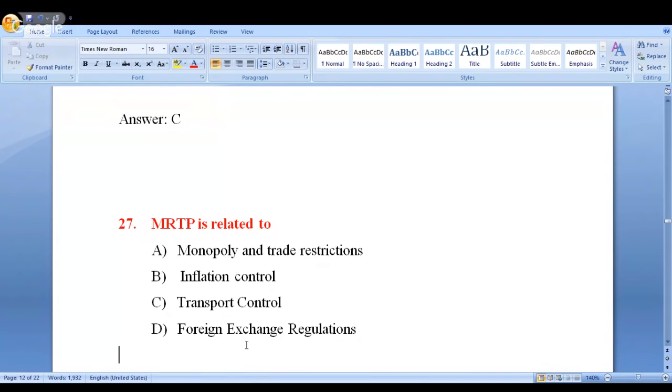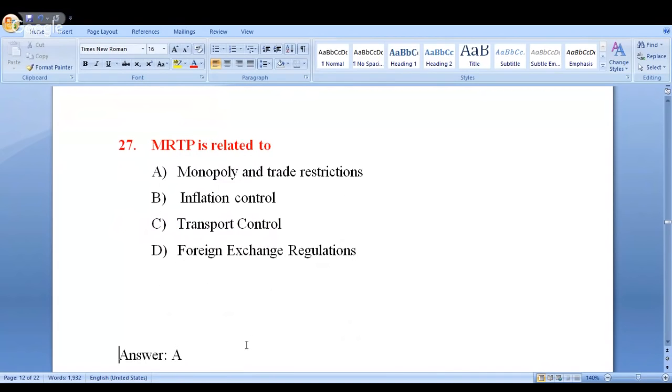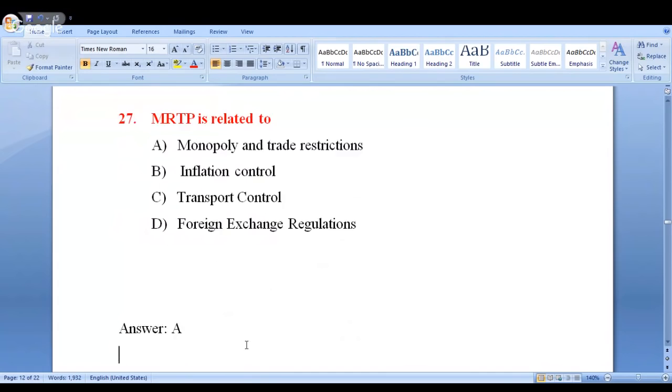Okay. And it has been completely scrapped in 2009. So meaning is simple. Since 1969, this act was existing in India, and it has been completely removed in the year 2009. So this MRTP Act has been replaced by Competition Act. So for this, the answer is option A.